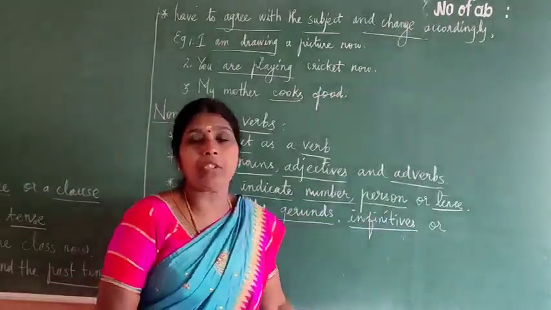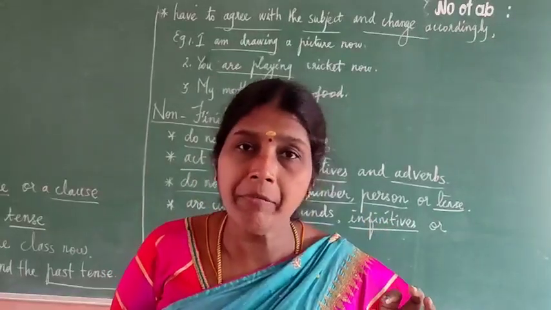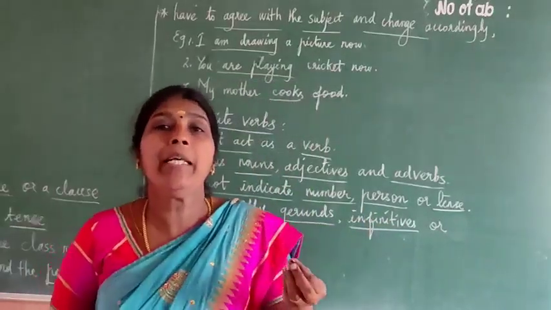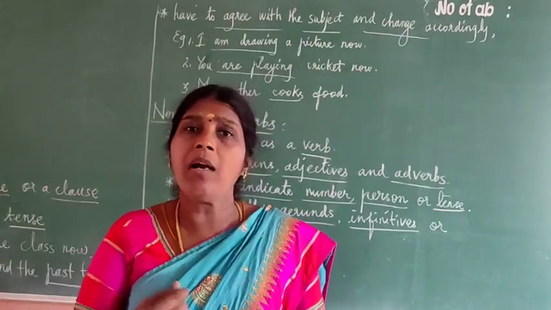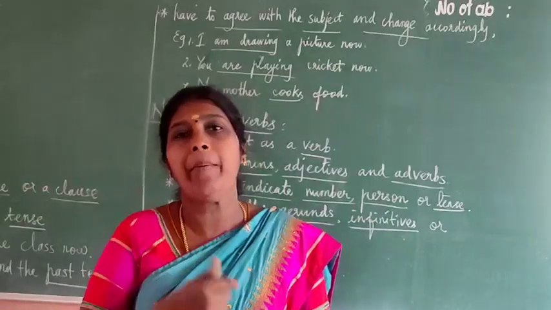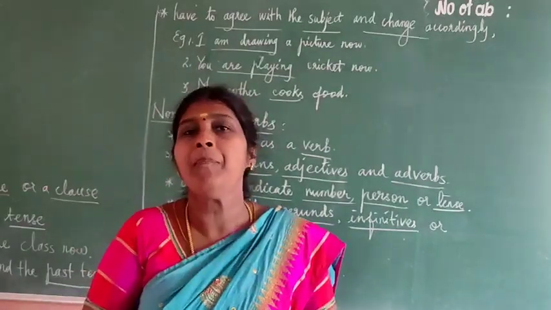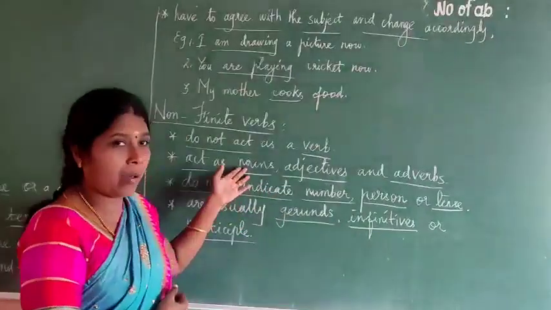Then infinitive. What is an infinitive? To plus verb 1. To help the poor people is a good habit. To draw is a good habit. To draw, to plus verb 1, that is an infinitive. So that comes as a noun.